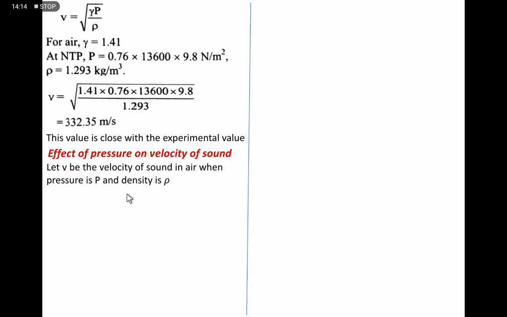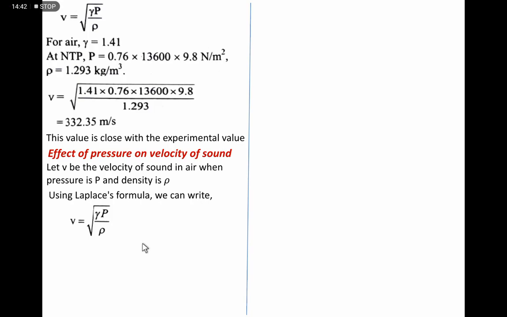Let v be the velocity of sound in air when pressure is P and density is rho. Using Laplace formula, we can write v is equal to root gamma P by rho.